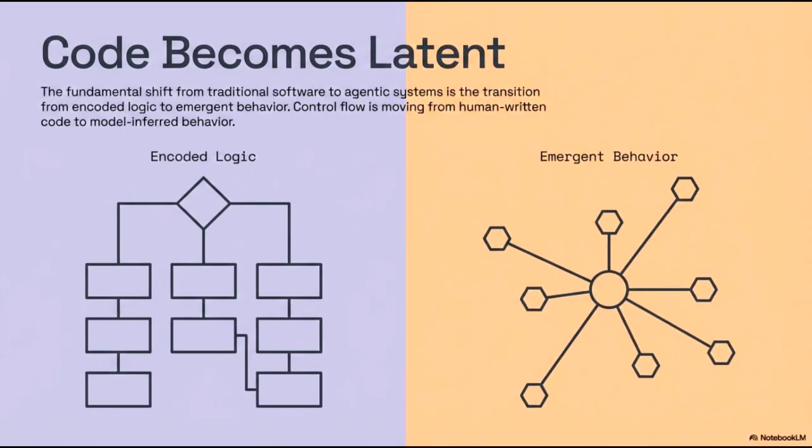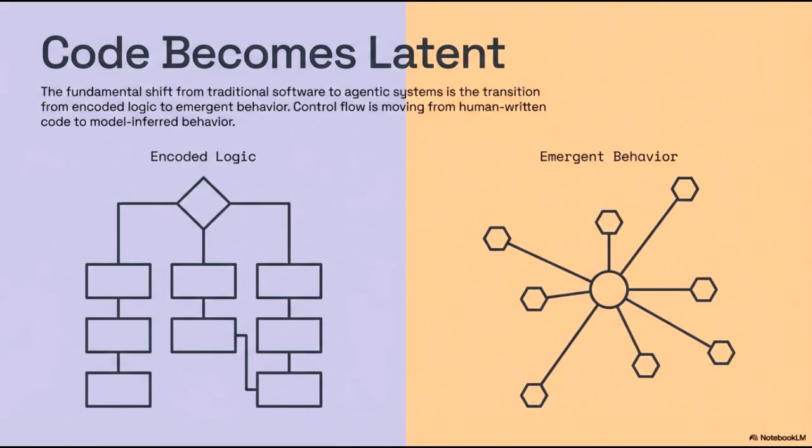We are currently witnessing a fundamental shift in the architecture of computing, the evolution from traditional software to agentic systems. This transition is defined by the move from encoded logic to emergent behavior. In the traditional paradigm, illustrated on the left, control flow is rigid and human-authored. Developers must meticulously define every branch, loop, and conditional statement, creating a deterministic structure where the outcome is strictly constrained by the written code. As we move toward the model-centric approach shown on the right, code effectively becomes latent.